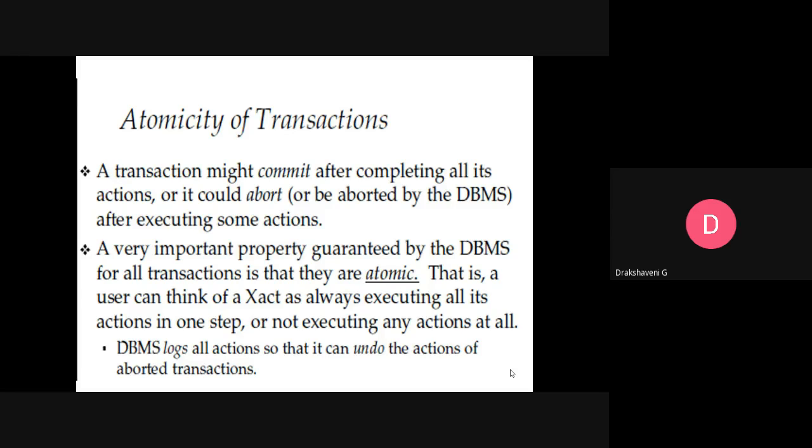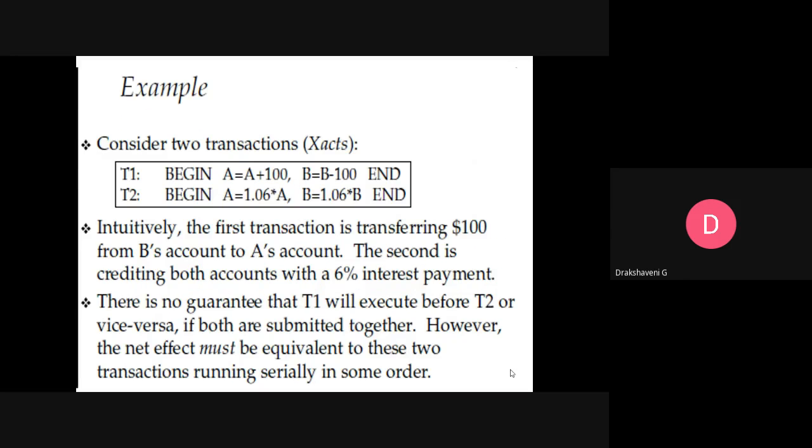A very important property guaranteed by the DBMS for all transactions is that they are atomic. That is, a user can think of an Xact as always executing all its actions in one step or not executing any actions at all. Either you execute everything completely or please don't execute anything.